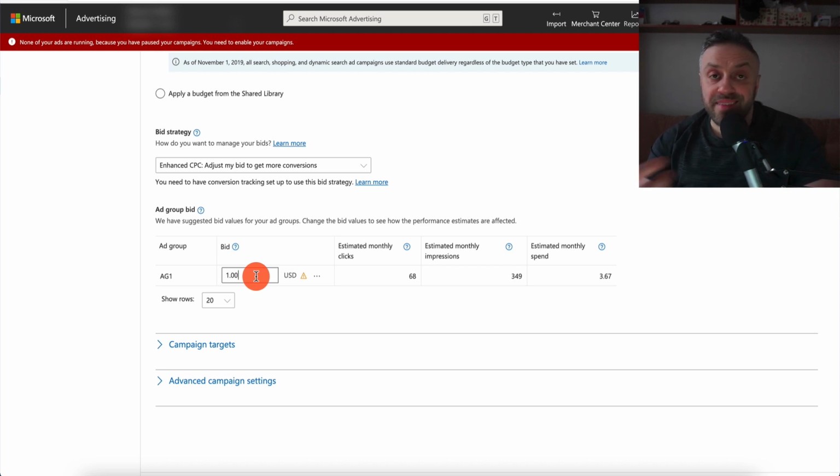So you can bid $1 US, you can bid $2 US. Remember, even if you bid $10, if the highest bid is only 50 cents, Google, Bing, or Microsoft is not going to charge $10 per click. They're only going to go up just to beat the next ad in the marketplace. Okay, that is the only thing in the auction, right? Just to beat the next person in the auction. So you can put $1. You can put $2. That's absolutely fine.